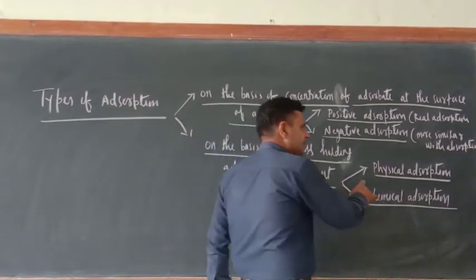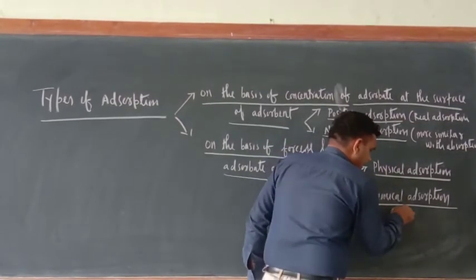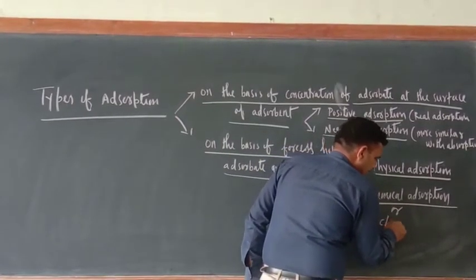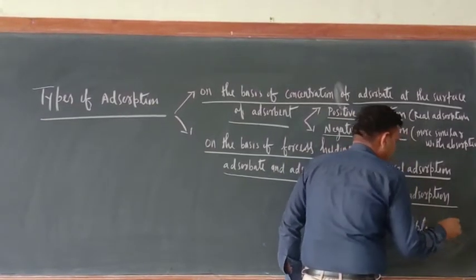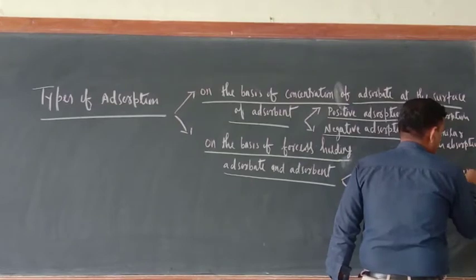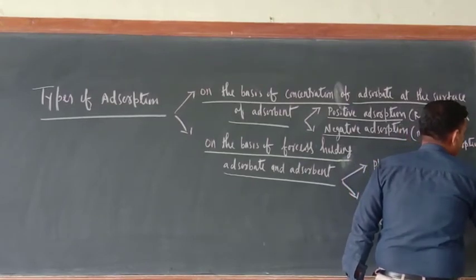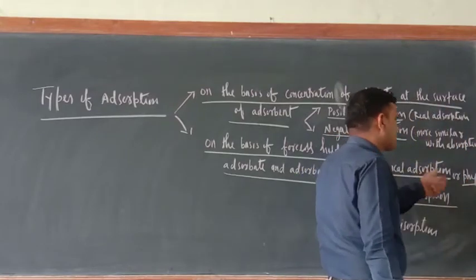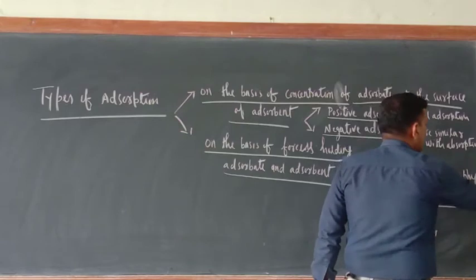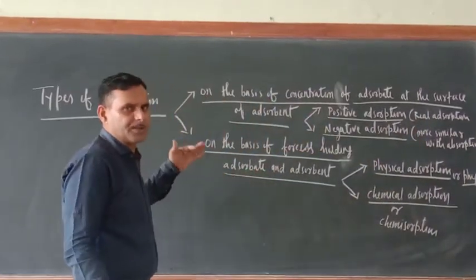The first one is physical adsorption, the second one is chemical adsorption. Chemical adsorption is known as chemisorption, and physical adsorption is known as physisorption. These are the short forms, and you should be familiar with these terms.